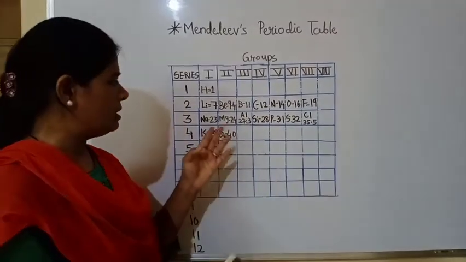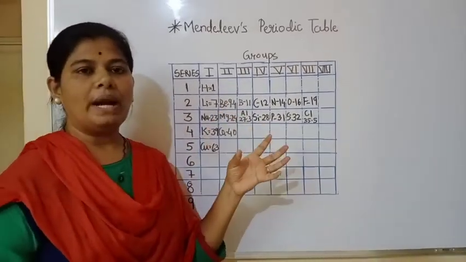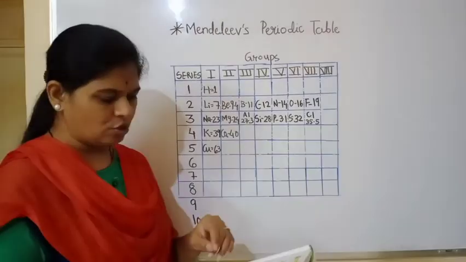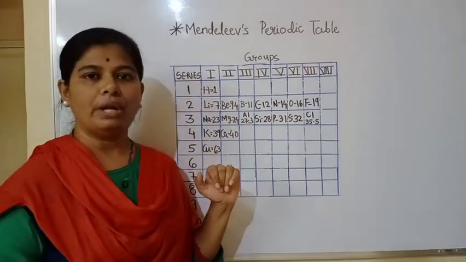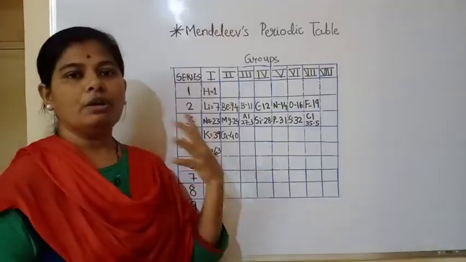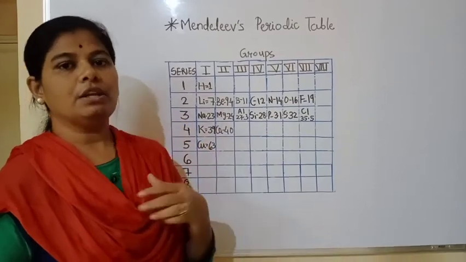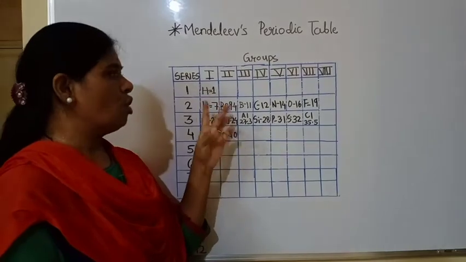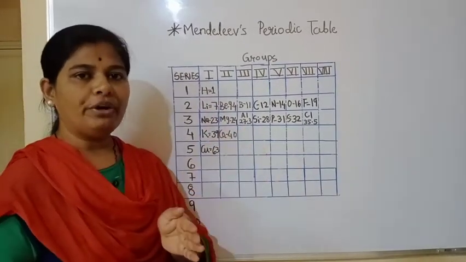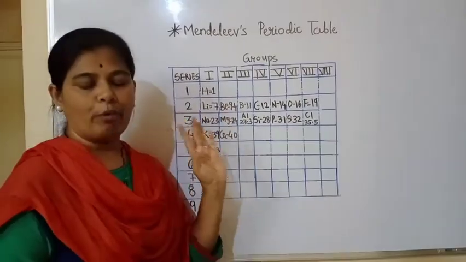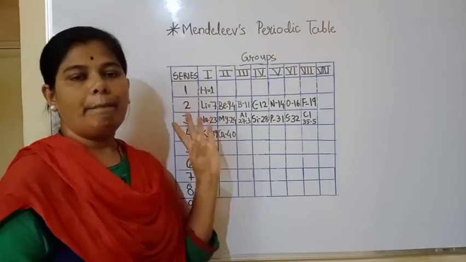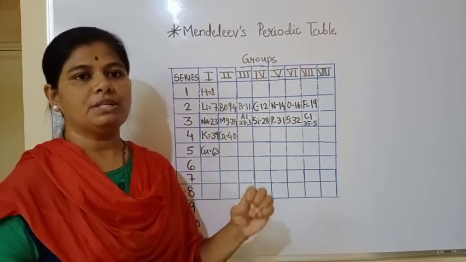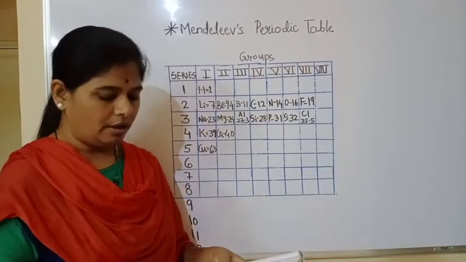For example, you can see here regarding beryllium, when Newlands tried to arrange the elements, at that time the atomic mass of beryllium was 14.09, and when Mendeleev revised the properties, he changed the atomic mass of beryllium from 14.09 to 9.4. So this is one of the best examples which tells you that whatever information is there regarding the elements is not fixed, it can change any time.